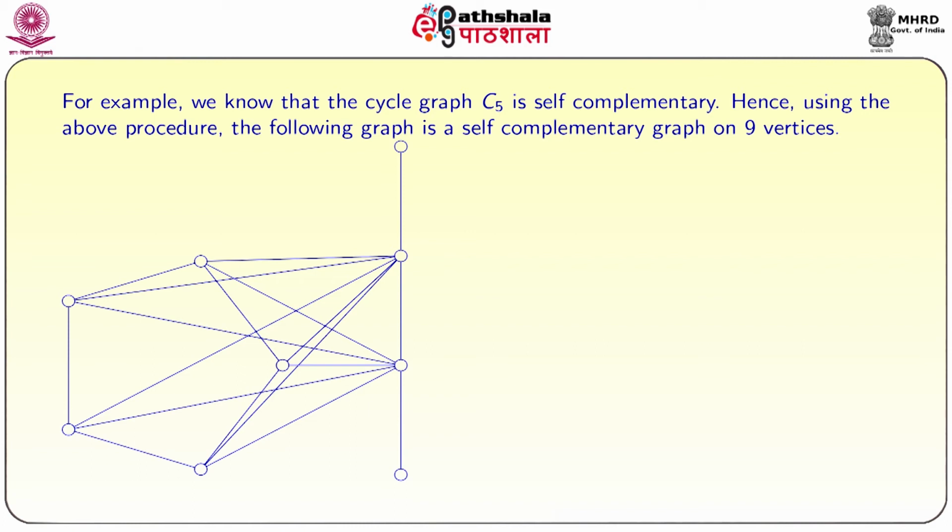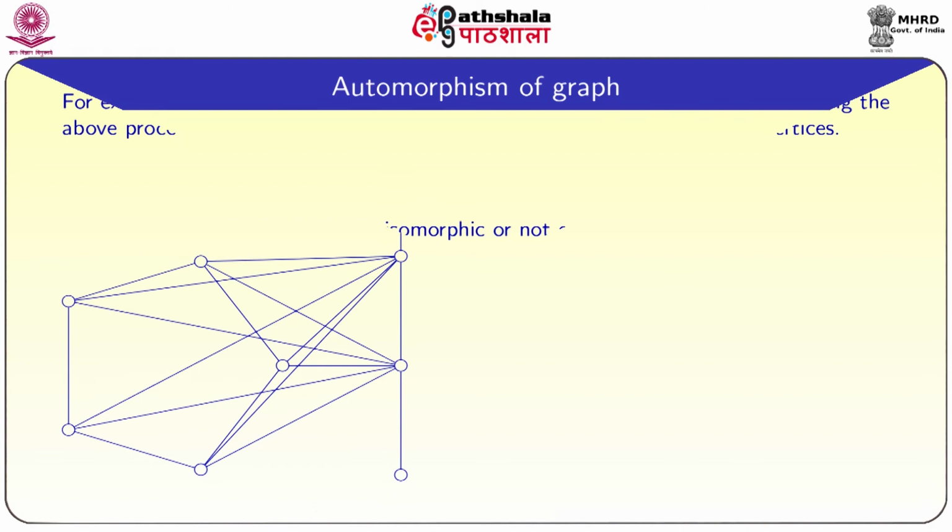Now, it is an easy exercise to check that this graph is a self complementary graph, and clearly one can see that it has 9 vertices. That condition is also satisfied, that is n value is either 4k or 4k plus 1, that is satisfied.